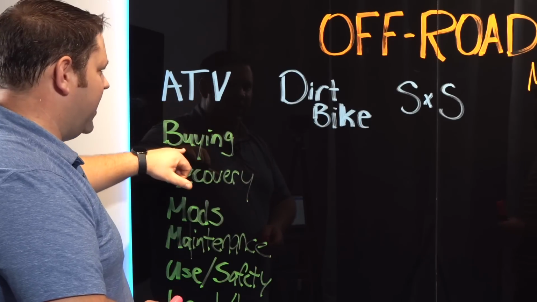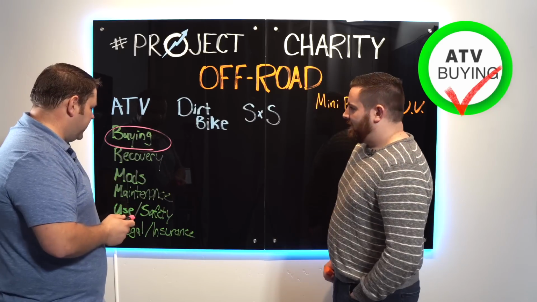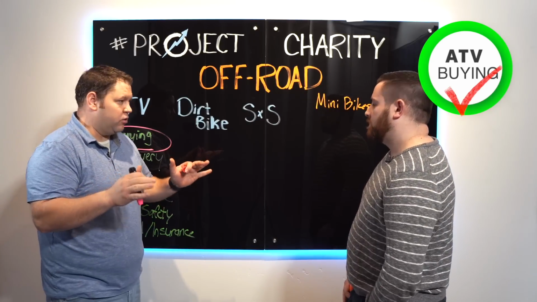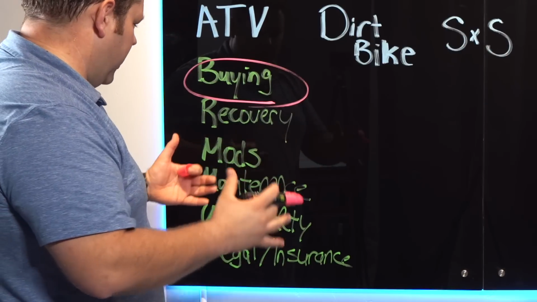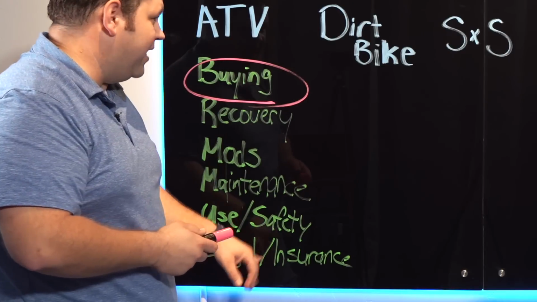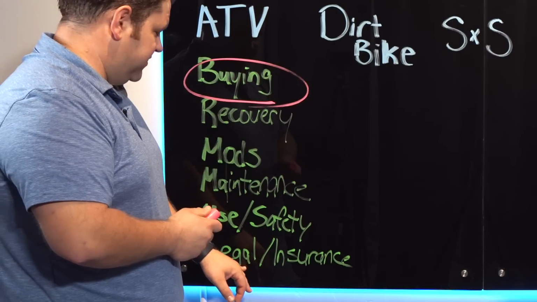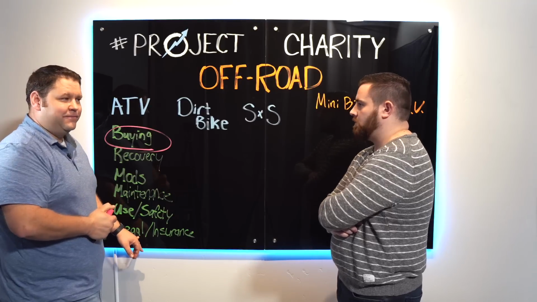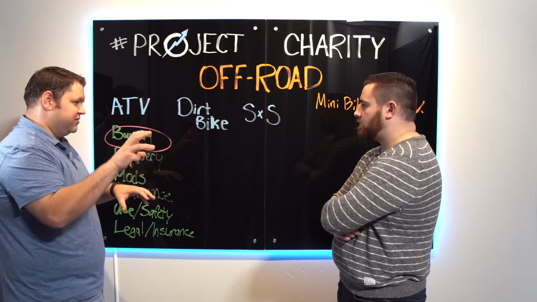So ATV buying. I think let's go with that. Okay. It's a good place to start. I'd love to do at least one more general category. We talked about legal and insurance potentially being more broad. There's a lot of questions around street legality of stuff. There's also what are the registration requirements? And then there's where you can ride kind of questions. That's all kind of legal, and that's actually even different clusters of content.